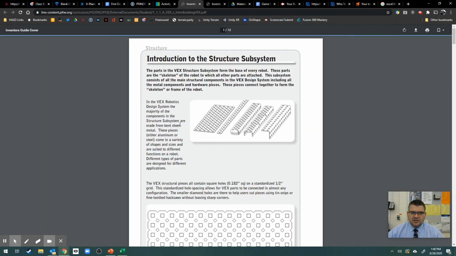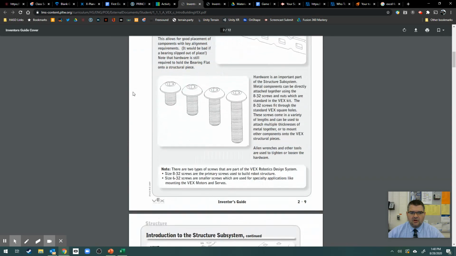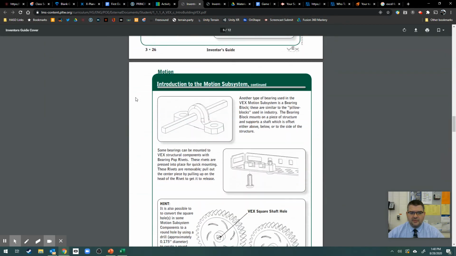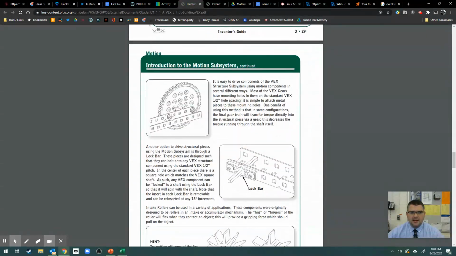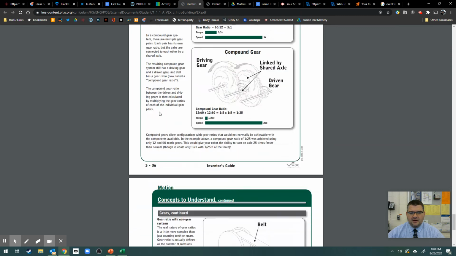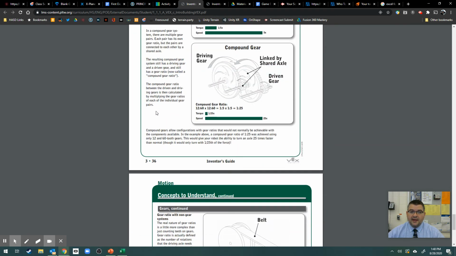This introduction to the structure subsystem piece here actually is an introduction to all of the different systems. As we scroll through here, you'll see you get a motion system, concepts to understand, etc. I've printed this entire thing out so you can go through here and get a very good introduction basically to what's in the VEX kit and what to expect. I want you to go through this document, get a good basic understanding of what to expect from the VEX kit and how to use it.